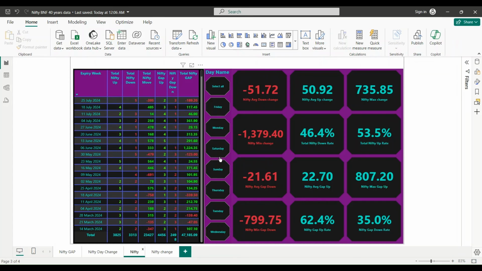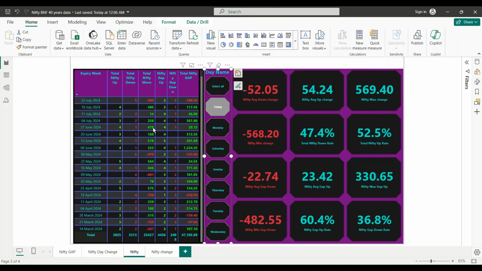And let's say if I want to see on the 18th expiry, what happened on Friday, I'll filter out with Friday. It shows me that on Friday Nifty was down 270 points. It was a 52 points gap up, but down 70 points on Friday of that weekend. So see the agility, how easily you can analyze, right?